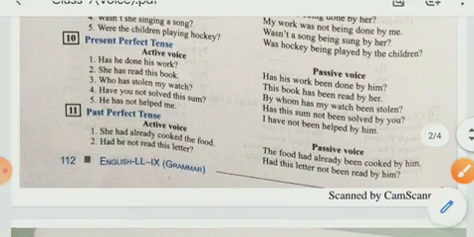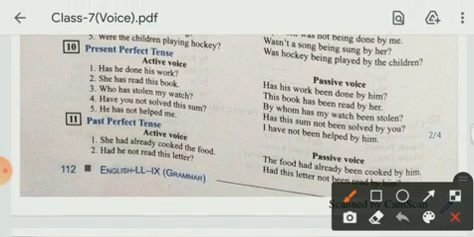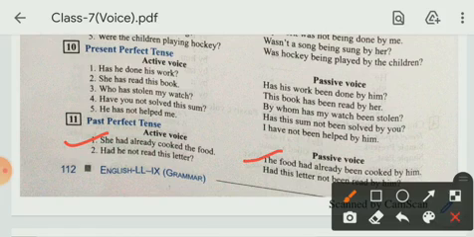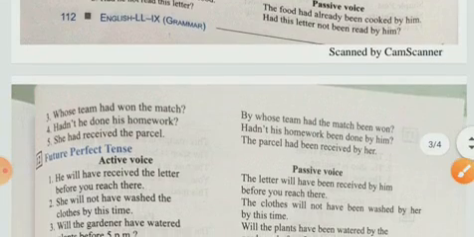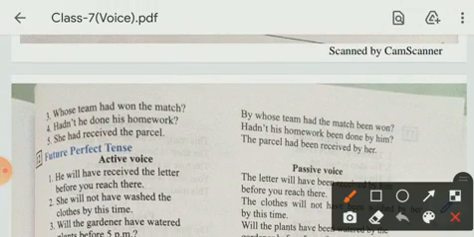If we talk about past perfect tense, he or she had already cooked the food. The food had already been cooked by him. Had he not read this letter? Had this letter not been read by him? Whose team had won the match? By whose team had the match been won?